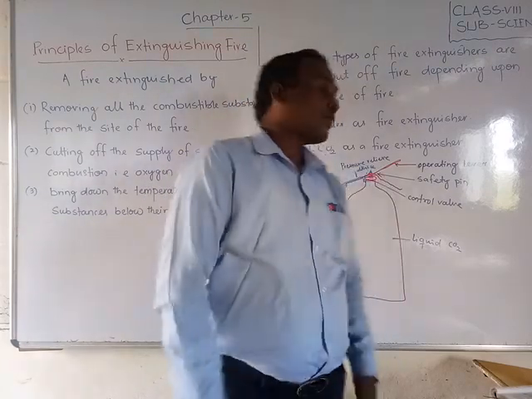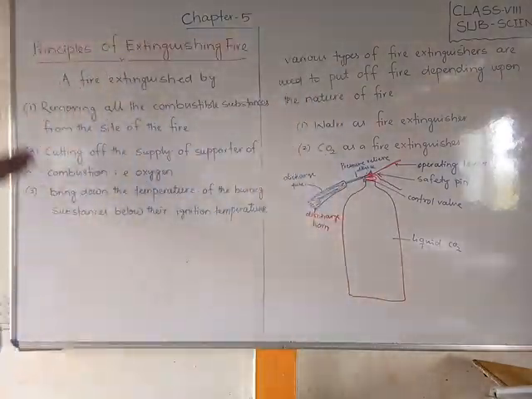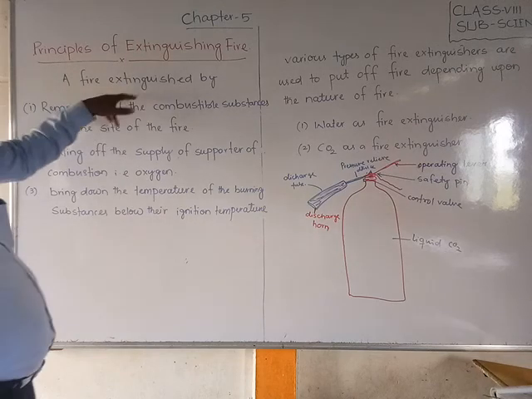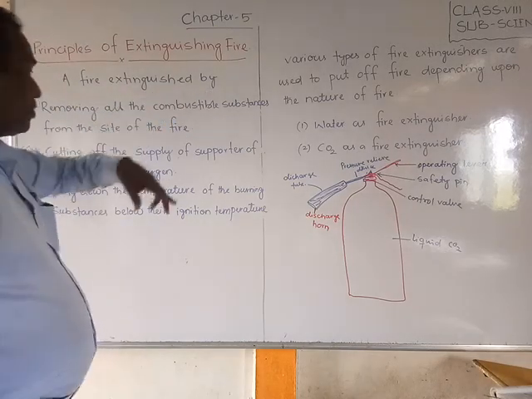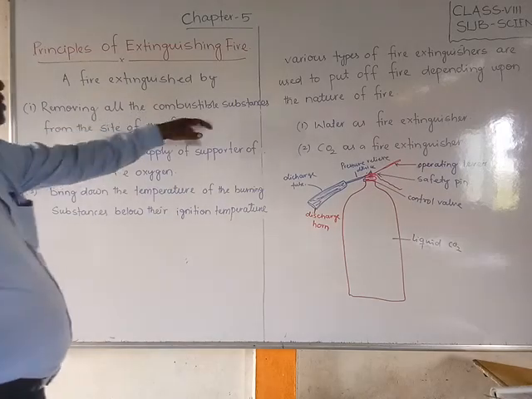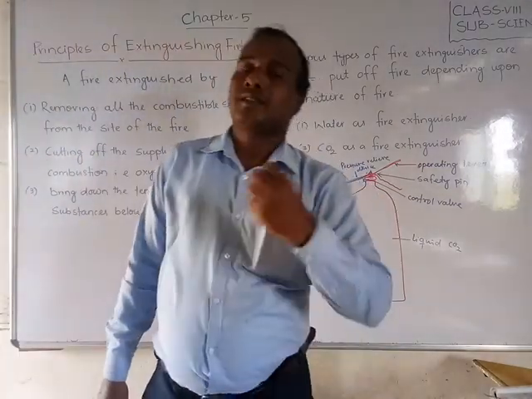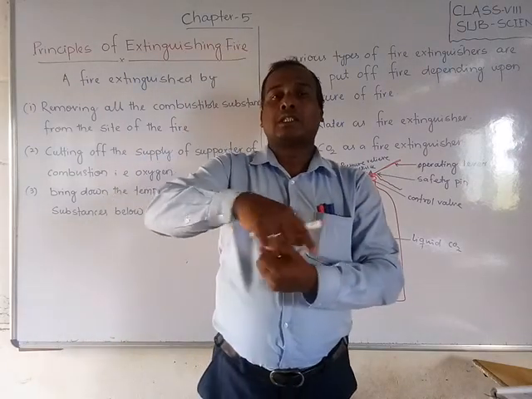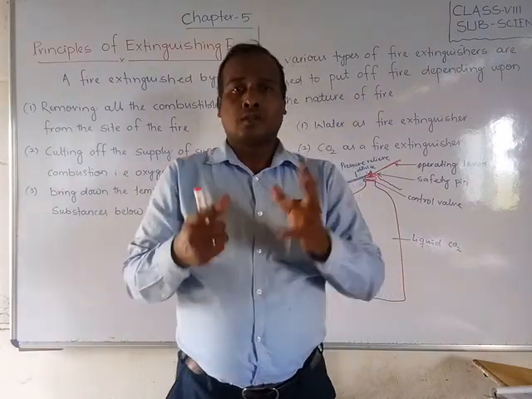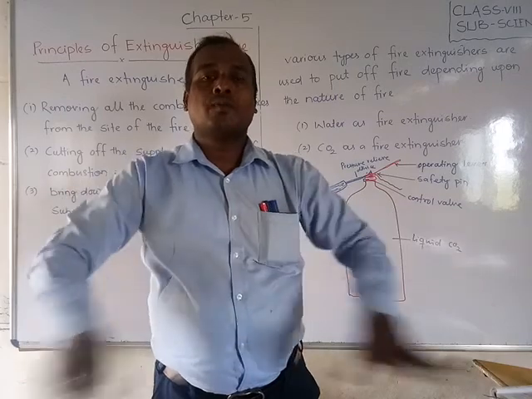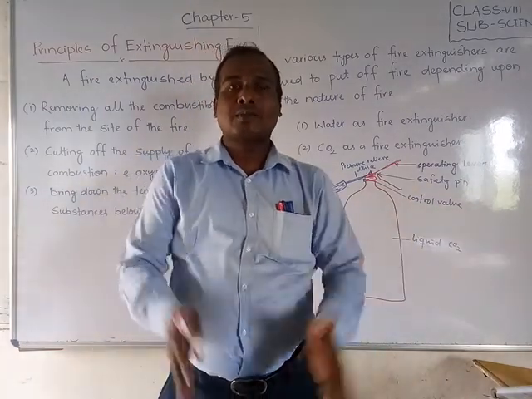For that you have to see that different things are there. You observe how a fire is extinguished by removing all the combustible substances from the site of the fire. Where the fire is catching, around it, nearby, you have to remove the combustible substances. What things are nearby there?